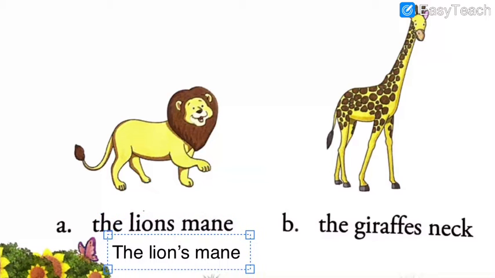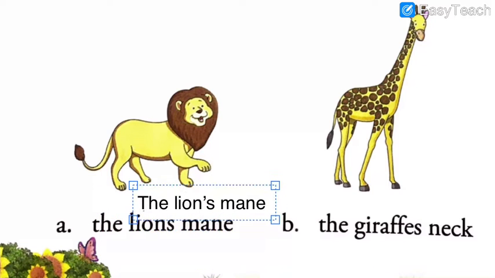So here I have written the answer, the lion's mane. Here we have to keep the apostrophe mark after writing lion, because we need to show that the mane belongs to the lion. It is not M-E-N, men, nor is it M-A-N. M-A-N-E, mane, means the hair, if you can see, around the neck of the lion.